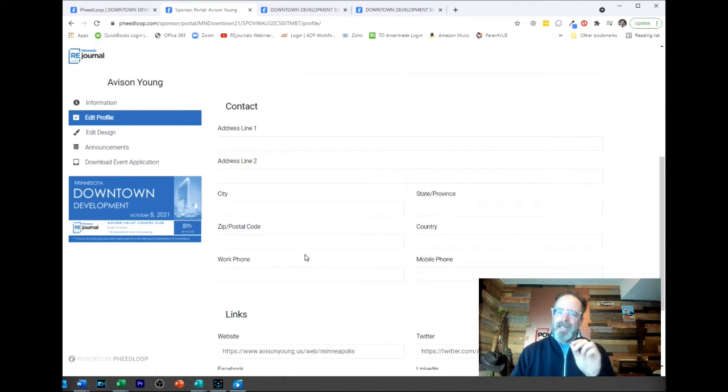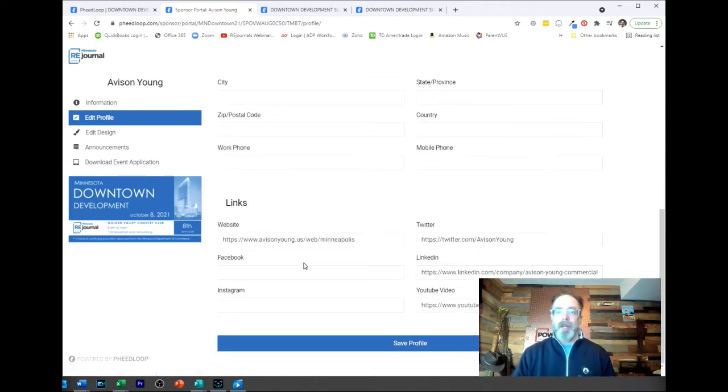Contact information, I would recommend not worrying about filling this out because there are better ways to do that. I'll show you in a minute. Links, these are super helpful, okay? The thing about these links, you'll see that Avis & Young has website, Twitter, LinkedIn, YouTube video. These are going to show up in different ways, but every one of them you have to have HTTPS in front of, okay? In some cases where it's a button, where somebody like Facebook, Instagram, website, they're going to click a button, they'll be taken to your website, needs to start with that, or that link is not going to function.